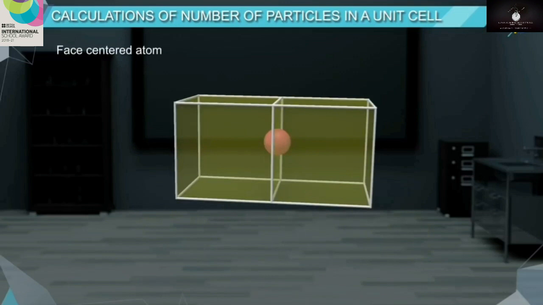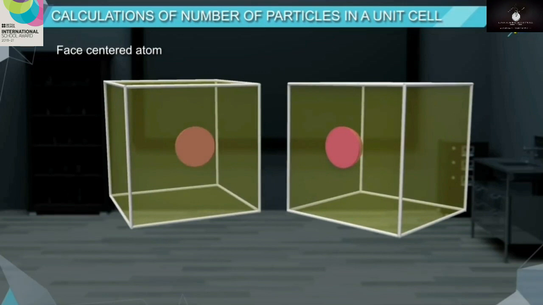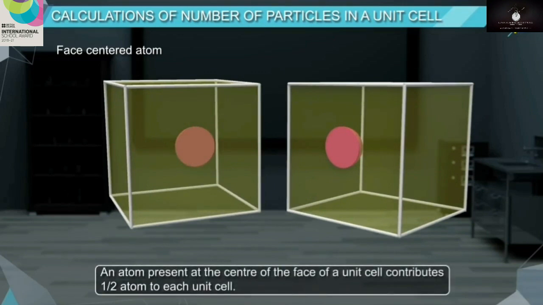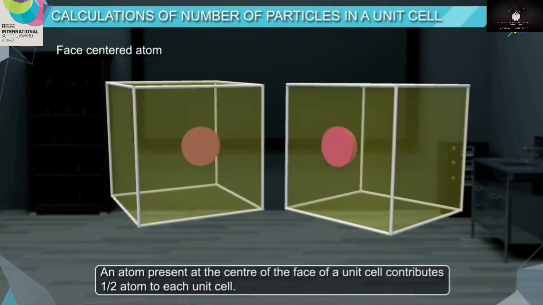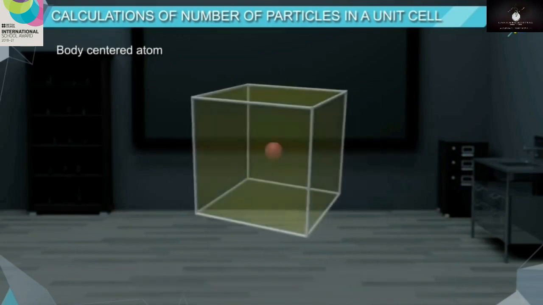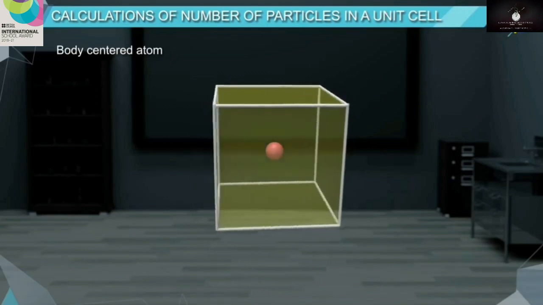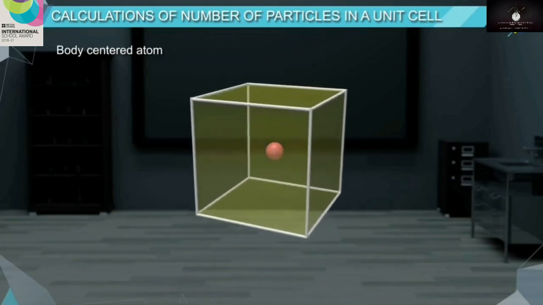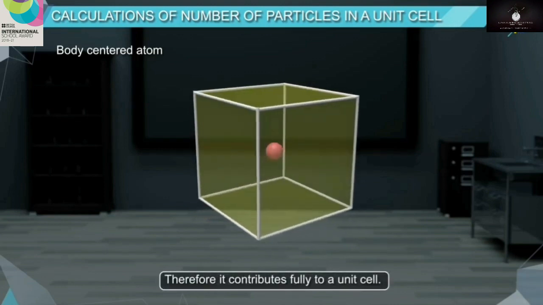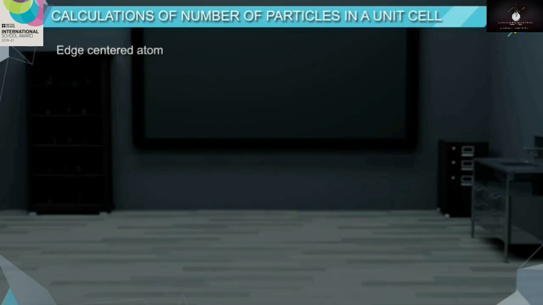In a face-centered atom, it is shared equally between 2 unit cells having a common face. An atom present at the center of the face of a unit cell contributes half atom to each unit cell. In a body-centered atom, it is not shared by any adjacent unit cell in a crystal lattice. Therefore, it contributes fully to a unit cell.